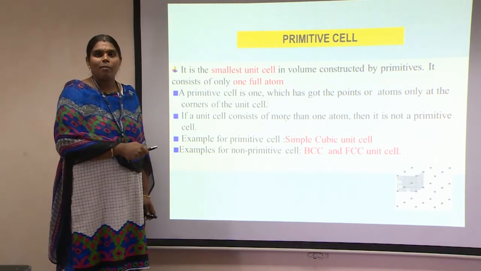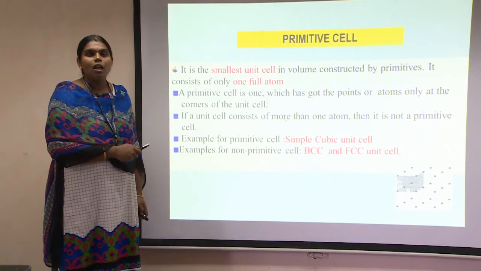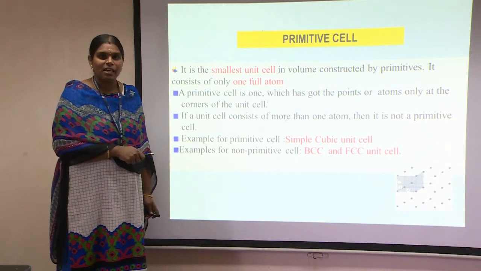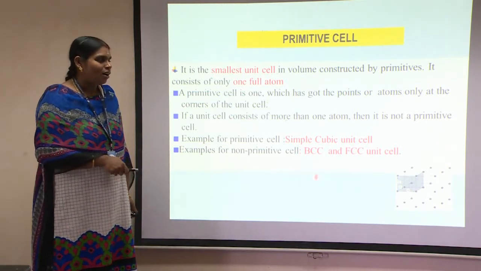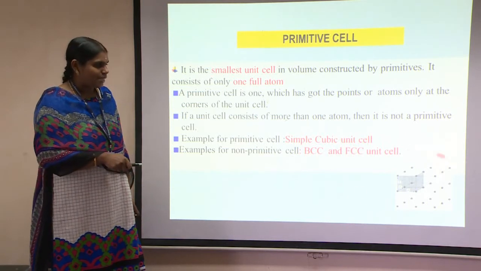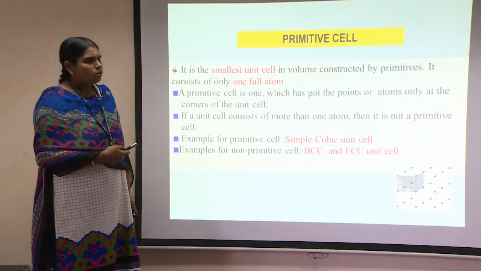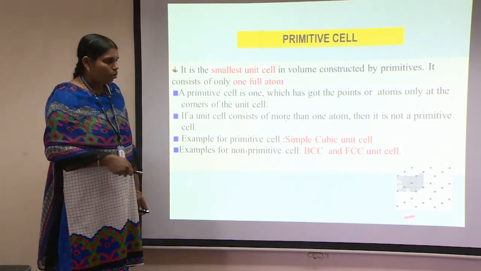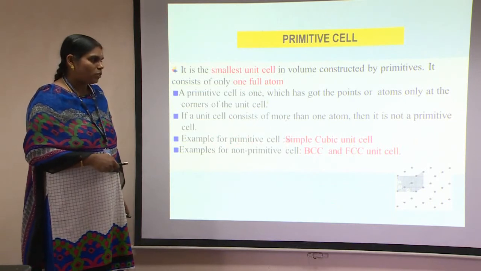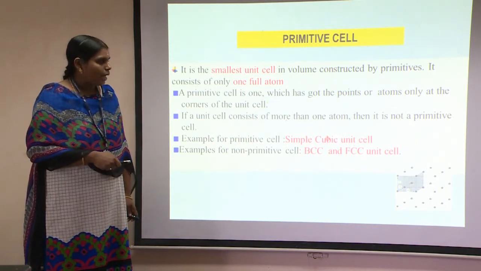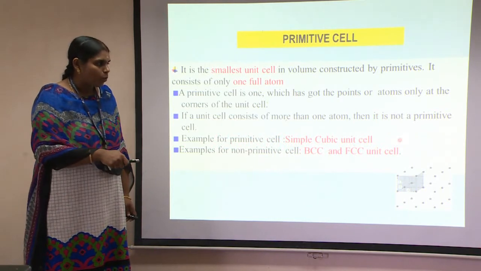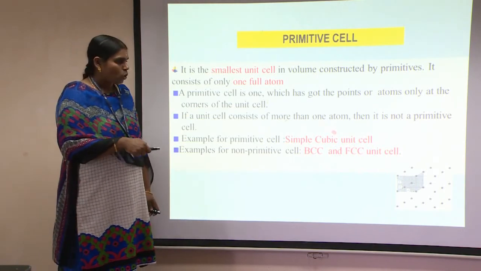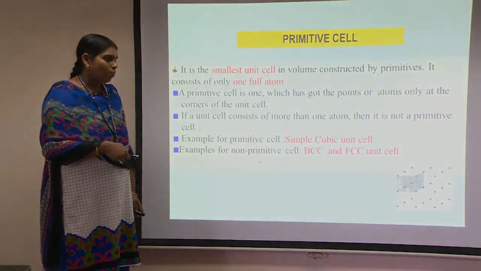In the whole modern classification of elements, the only element which is primitive in nature is polonium. Polonium has only one atom in its single unit cell, which we call a primitive cell. All other cells are non-primitive in nature, that is, even if there is more than one atom, they are called non-primitive cells. An example of a primitive cell is the simple cubic unit cell. As I told you, the only element which possesses the simple cubic unit cell is polonium. The others come under BCC, FCC, HCP. So all other unit cells come under the non-primitive cell.